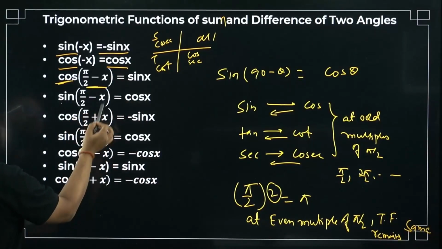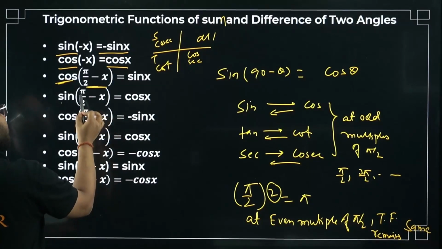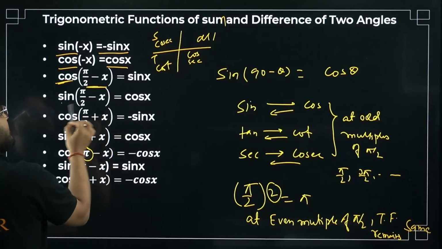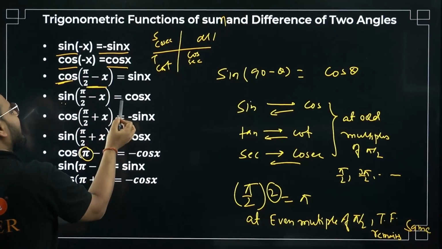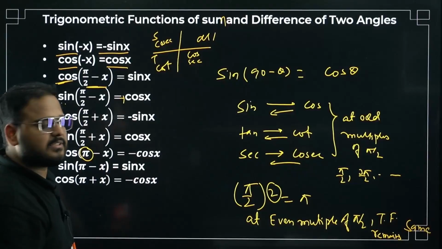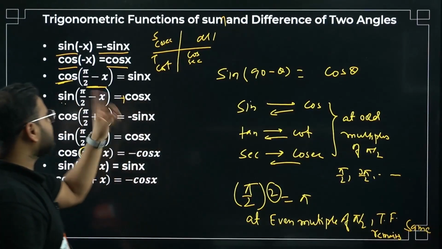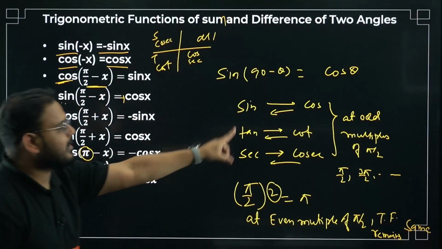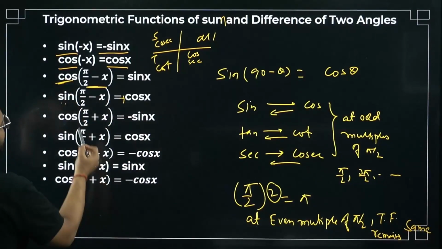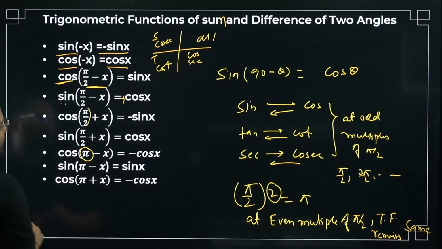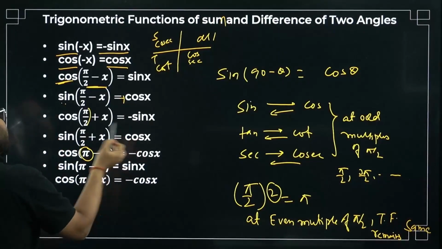This angle is pi by 2 minus x. Again first quadrant. Sine becomes cos because of odd multiple of pi by 2, and positive. Right? 90 minus x, no? Angle is in the first quadrant and sine becomes cos because of odd multiple of pi by 2. Okay? Over here, again odd multiple of pi by 2, cos becomes sine.